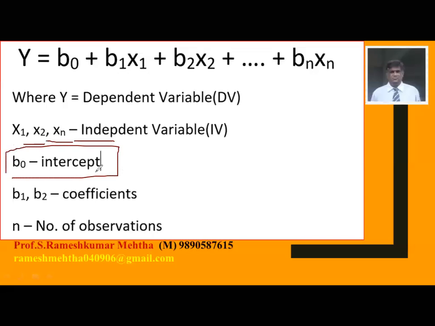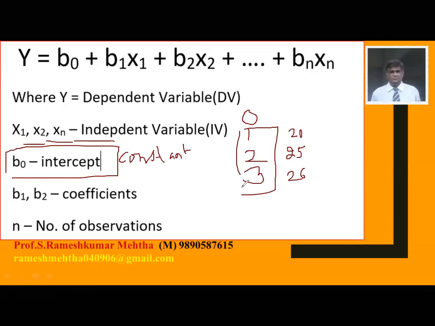B0 is the intercept, which is also called the constant. Now you will ask me, what is this? For example, if you work for 1 hour, you will get 20 marks. If you study for 2 hours, you will get 25 marks. If you work for 3 hours, you will get 26 marks. Now, assuming that you don't work, you have not prepared for a single hour, but still, if it is a multiple choice question, you will guess and get 4 marks, right? So that is called the constant.